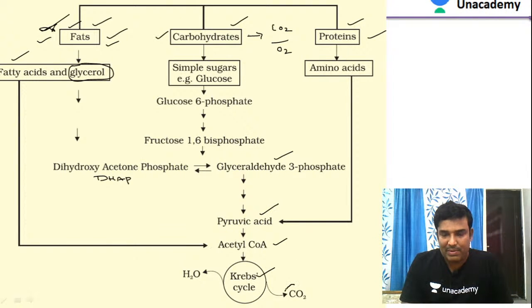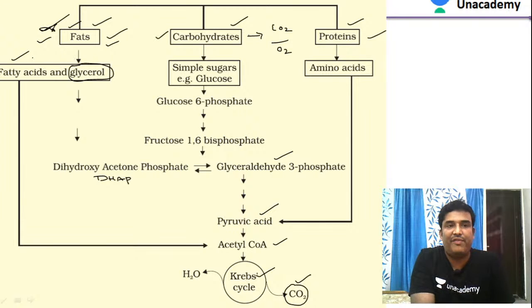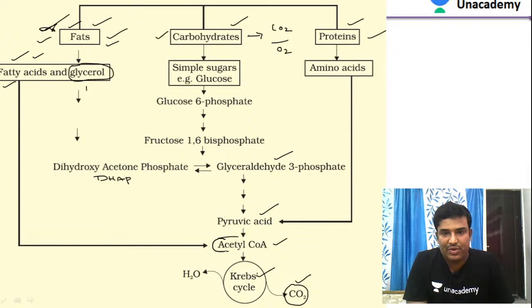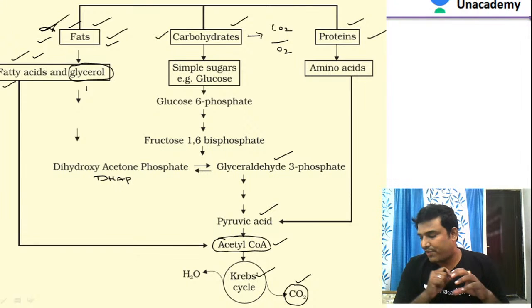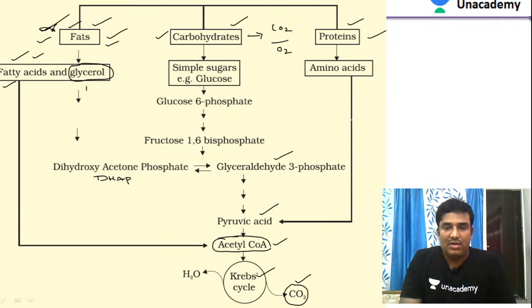During this process, an amount of carbon dioxide is also liberated. So when fats are oxidized, in the very first step they are broken down into glycerol plus fatty acids. Glycerol is metabolized in this way. Similarly, fatty acids are oxidized directly to acetyl CoA, which enters the Krebs cycle and completes its respiration to liberate some amount of energy. In this way these substrates get oxidized.